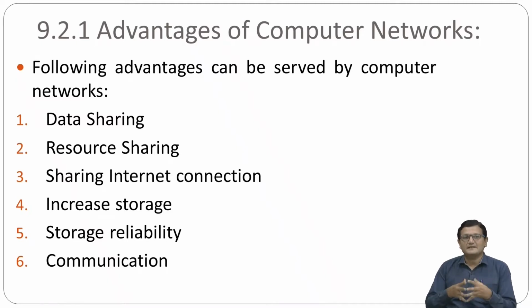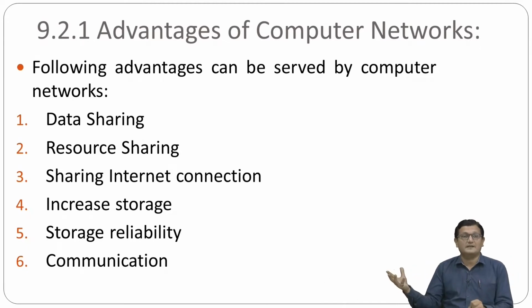Then why are we spending this much cost? Obviously because computer networks are beneficial. There are so many advantages served by the computer network. So what are those advantages? The first advantage is that with the help of a computer network we can share data. Suppose you have one machine and you have created some files on it, and you want to access those files, made on machine number 1, on machine number 2.